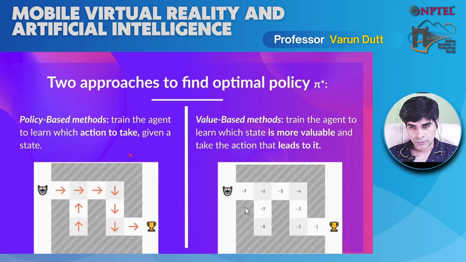On the one hand, we want to learn a policy that indicates what action to take to get out of this maze for each state. On the other hand, we learn a value function that will indicate what value each state has, and we just need to take actions that lead to the highest value. So we see here two main methods to solve the reinforcement learning problem, but we'll see in the future that there are other methods such as model-based or hybrid methods. But for now, let's dive deeper into these two methods.